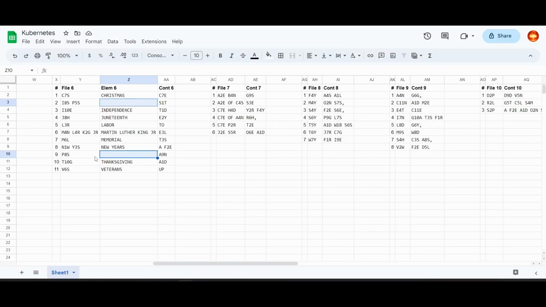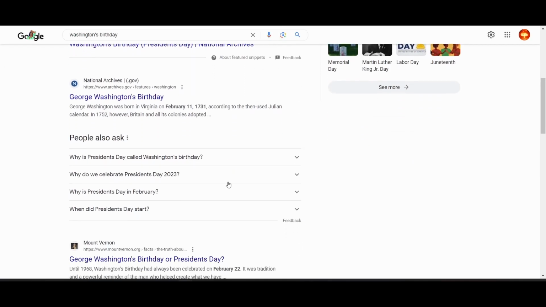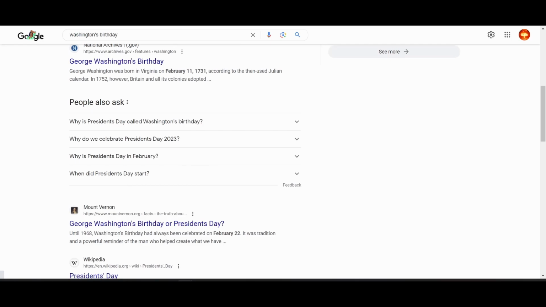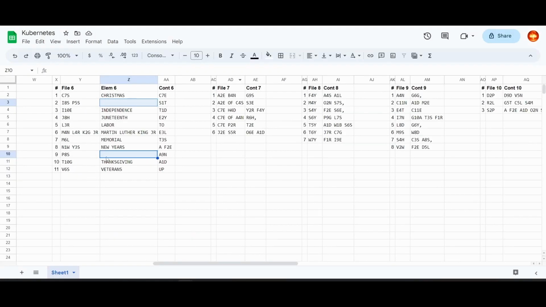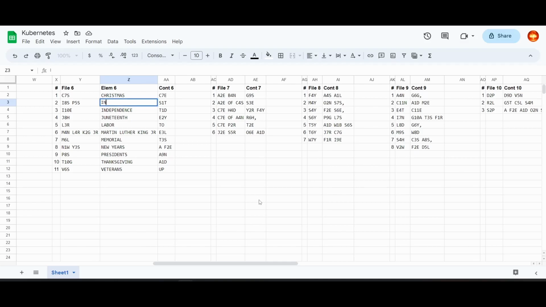Is that right? Oh, President's Day. That's probably this one. Does Columbus Day have an alternate name? Indigenous Peoples Day. That works. Okay. I don't know what to put for the contents of the files yet, but I think this is a good start. It looks like these are all of the federal holidays that existed in 2023.